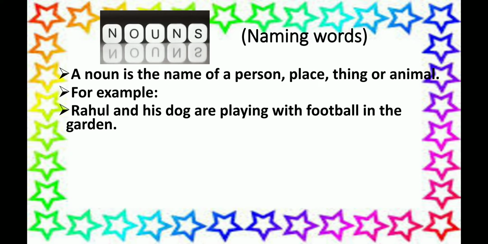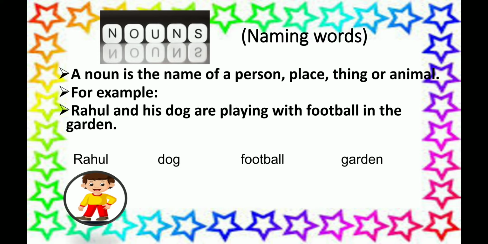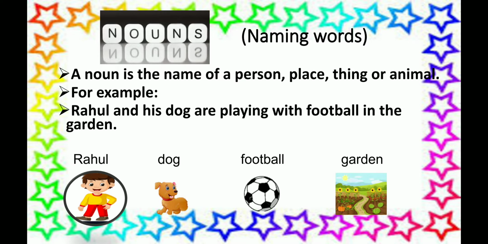For example, Rahul and his dog are playing with football in the garden. Here, nouns are Rahul, dog, football and garden. Children, look at them properly. Here, Rahul is a name of a person. Dog is an animal. Football is a thing. And garden is a place. So, we can say that everything has a name. And these naming words are called nouns.